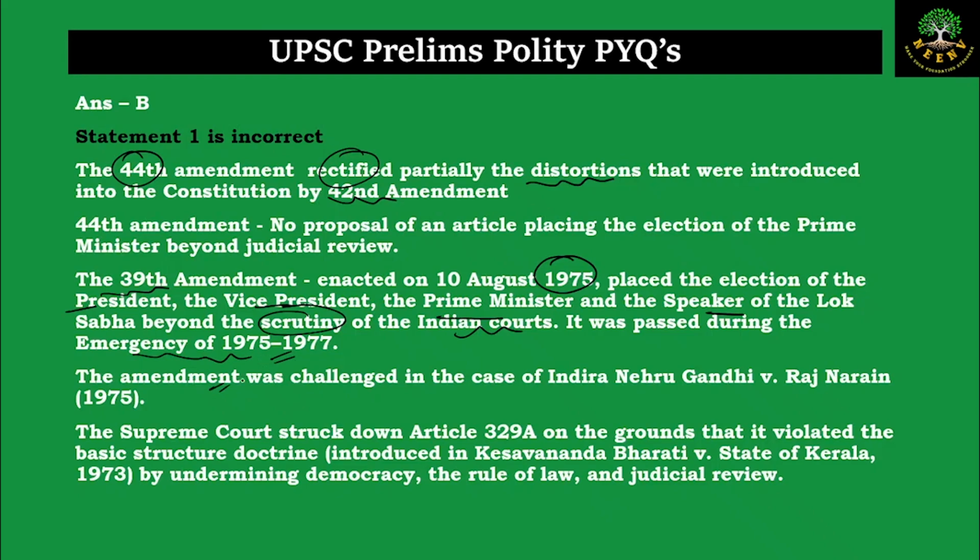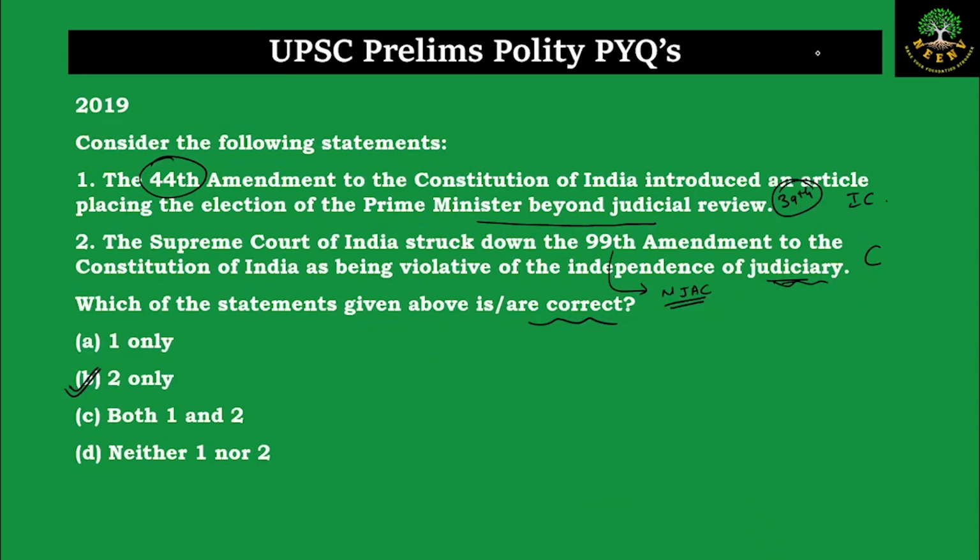This amendment was challenged during the case of Indira Gandhi versus Raj Narayan, and it was struck down by the court. In the 44th Amendment, there was no particular proposal relating to placing the election of the Prime Minister beyond judicial review because it was the 39th Amendment which did it. That is why statement 1 is incorrect.